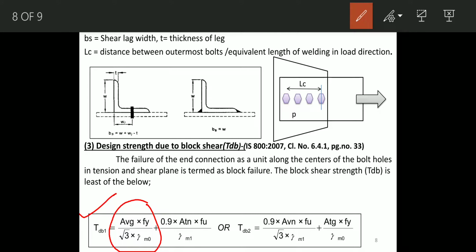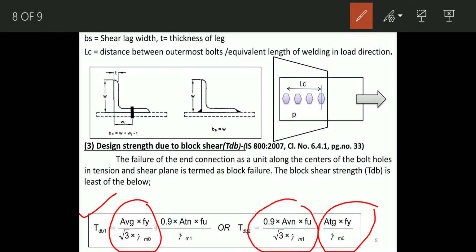Or it can be calculated by using another equation, that is TDB2, either TDB1 or TDB2. Out of these, whichever is minimum or least. TDB2 is equal to 0.9 times AVN into Fu divided by root 3 into gamma m1, plus ATG into Fy divided by gamma m0.